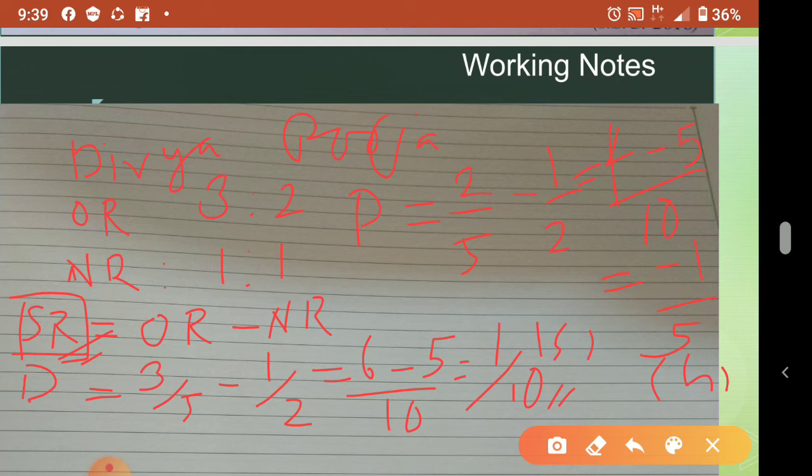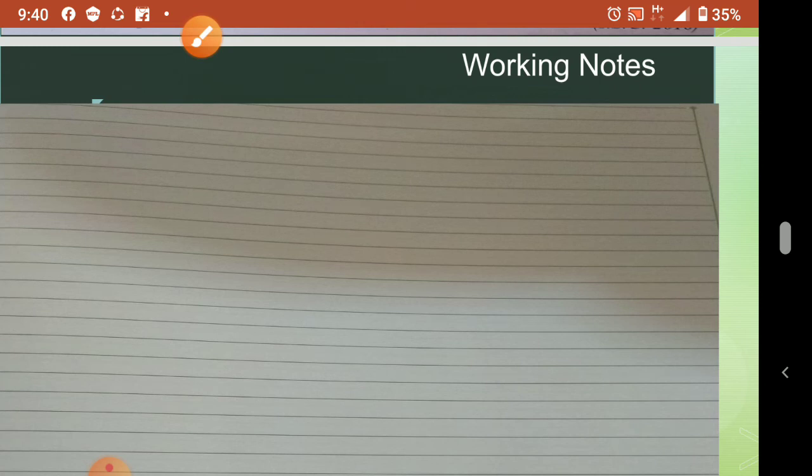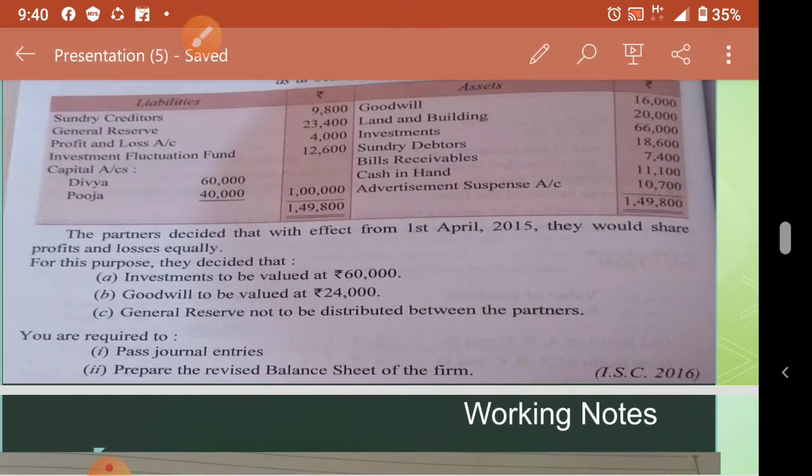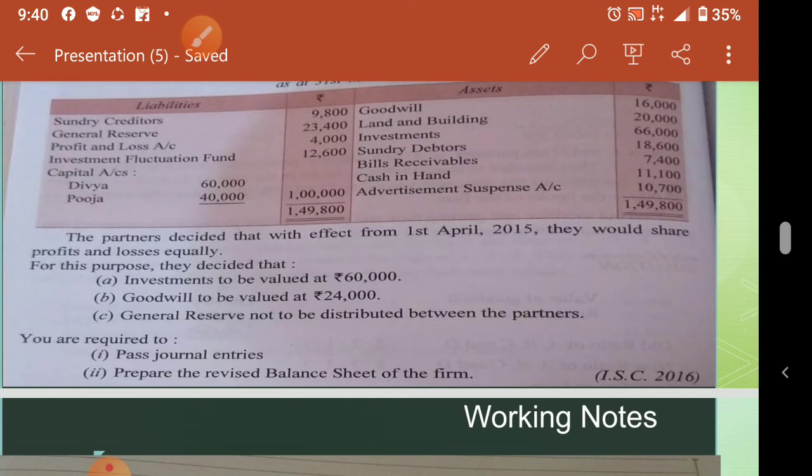If it is coming negative, then it is gain. Okay, now we have to divide in this ratio. So 1 by 5, 1 by 5, one person is sacrificing, another person is gaining. Pooja is gaining, Divya is sacrificing. Understood? Okay, now which amount you have to divide in this ratio? Already I told you what adjustments they have given. We'll see here. Investment, okay, goodwill to be valued 24,000.